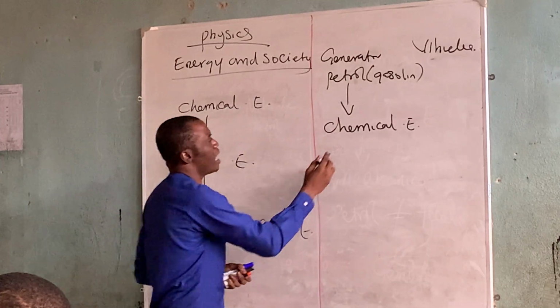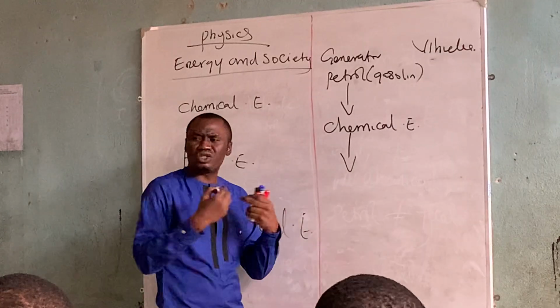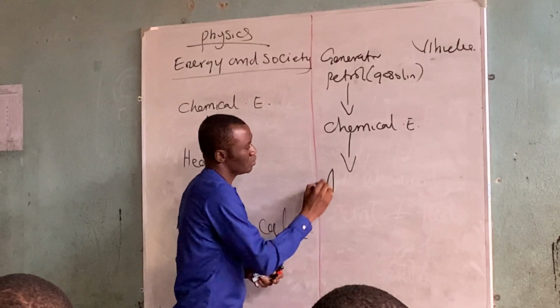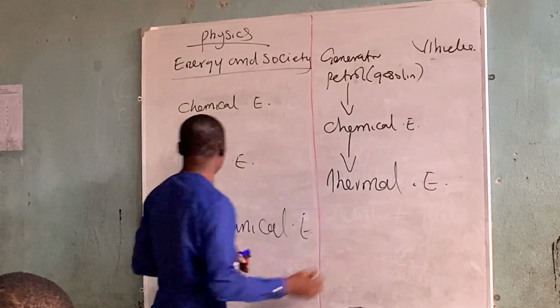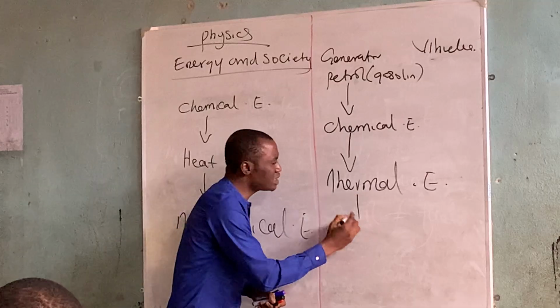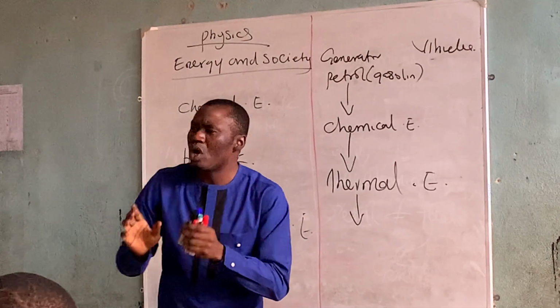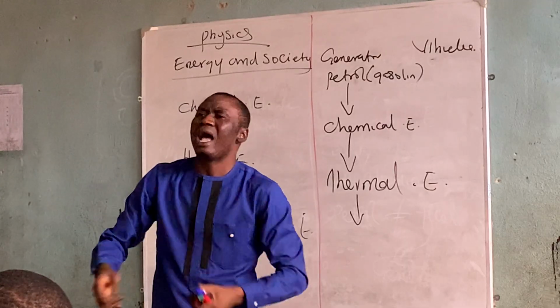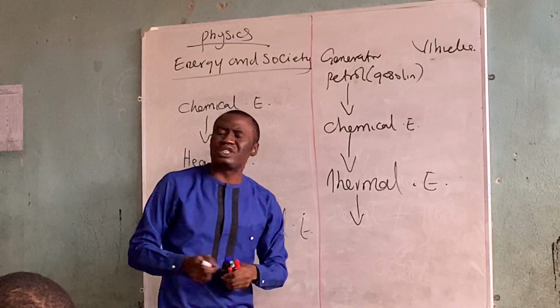So what is happening here is that chemical energy from that petrol will change to heat energy, or let me use the word thermal energy. I told you that heat energy and thermal energy are the same thing. The thermal energy will produce some gas, and then that gas will affect what we call pistons.